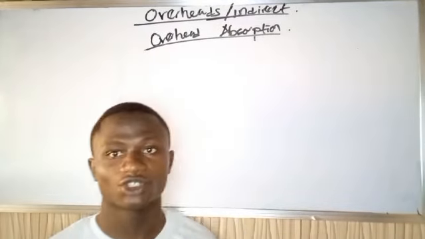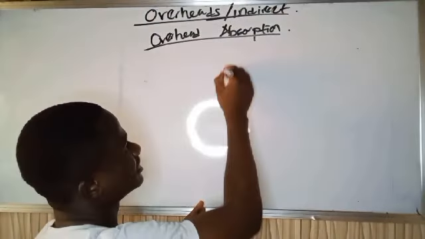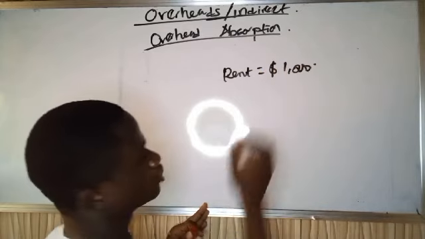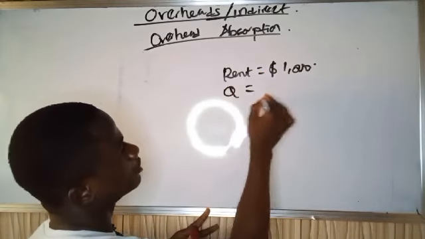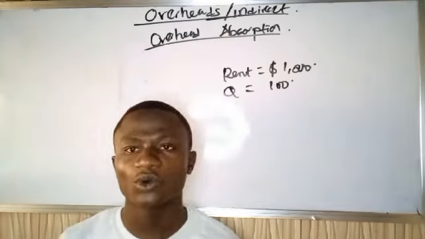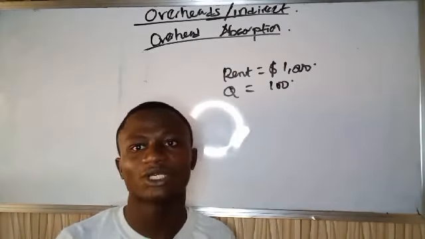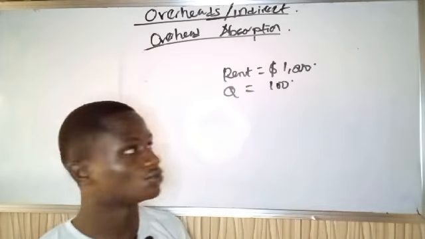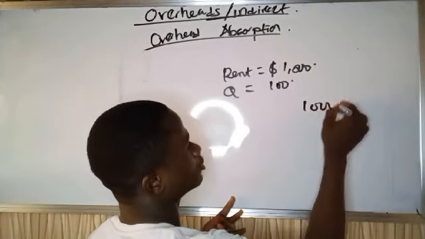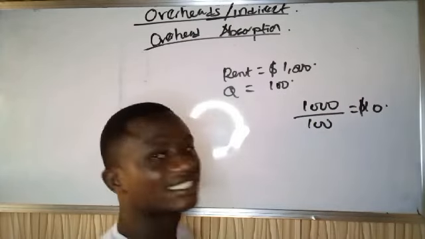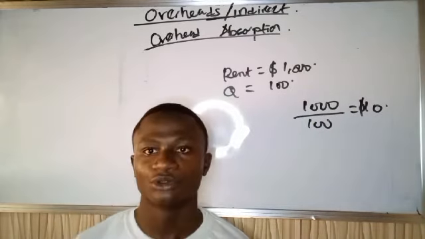So on the illustration we solved earlier, our rent, which is our overhead, is $1,000 and the quantity produced is 100. For me to get the amount of overhead that each product produced will absorb, I divide my rent by my quantity produced, so $1,000 divided by 100 gives me $10 per product produced.